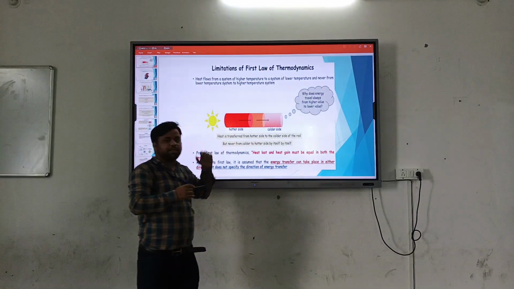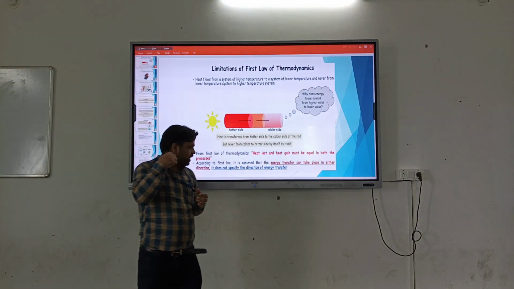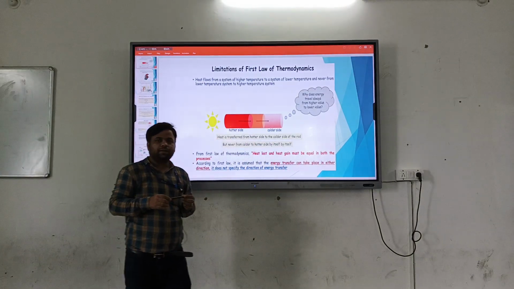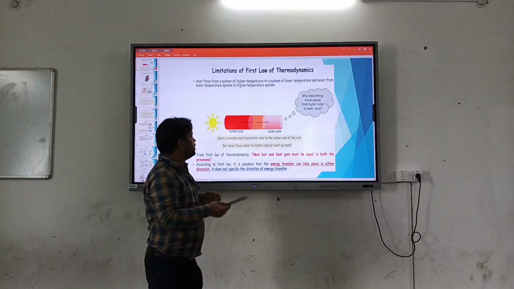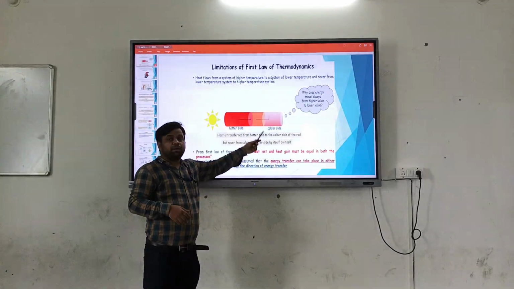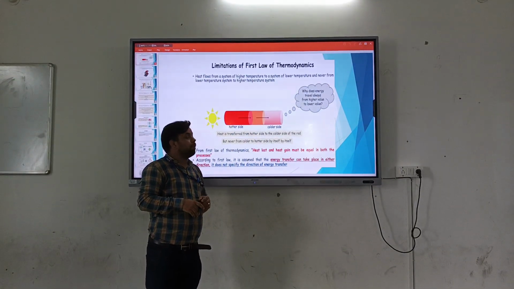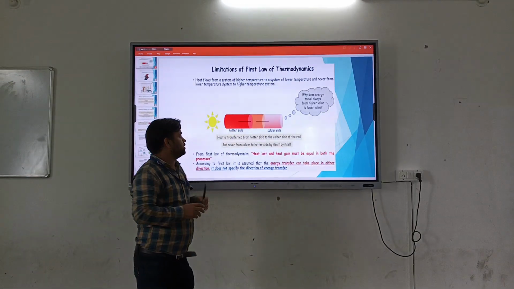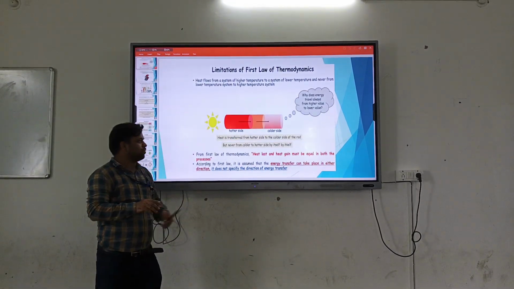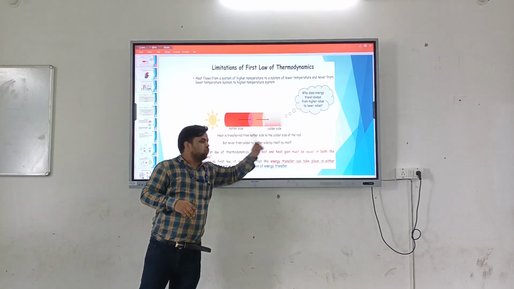Similarly, a body at higher temperature means the atoms are in the excited state, so it will become stable at lower temperature. So the heat will transfer from the hotter side to the colder side.